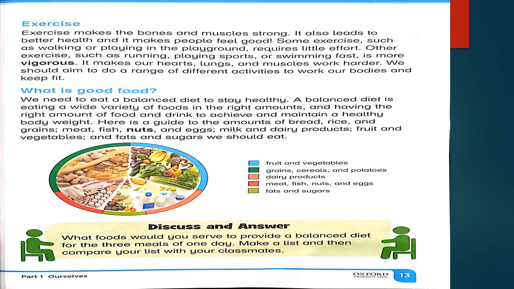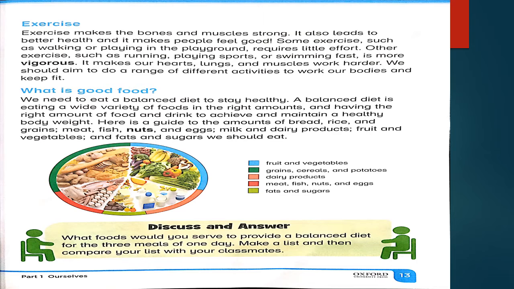So let's have a look at the food plate which is given on your page. There is some kind of meat, fish, there are some kind of drinks, and there are products like bread, rice, fruits and vegetables. The right quantity is given in colors.